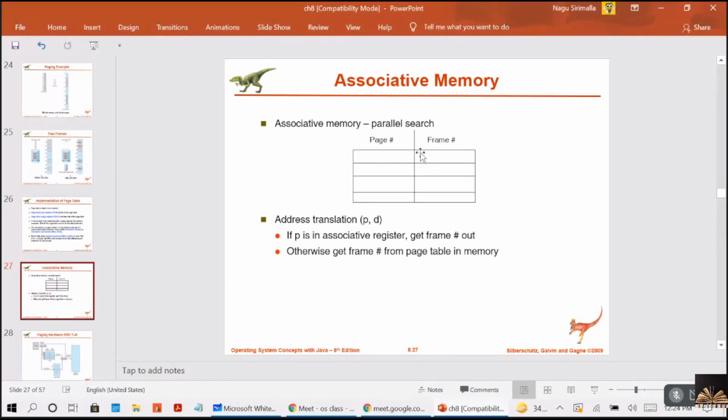So with this you can directly go to the memory location with the help of this frame number. You are getting me, guys, right? This associative memory gives you a parallel search. So there you search for the page number, and the associated frame number you will get. So with this, you can directly get access to the main memory instructions, right?